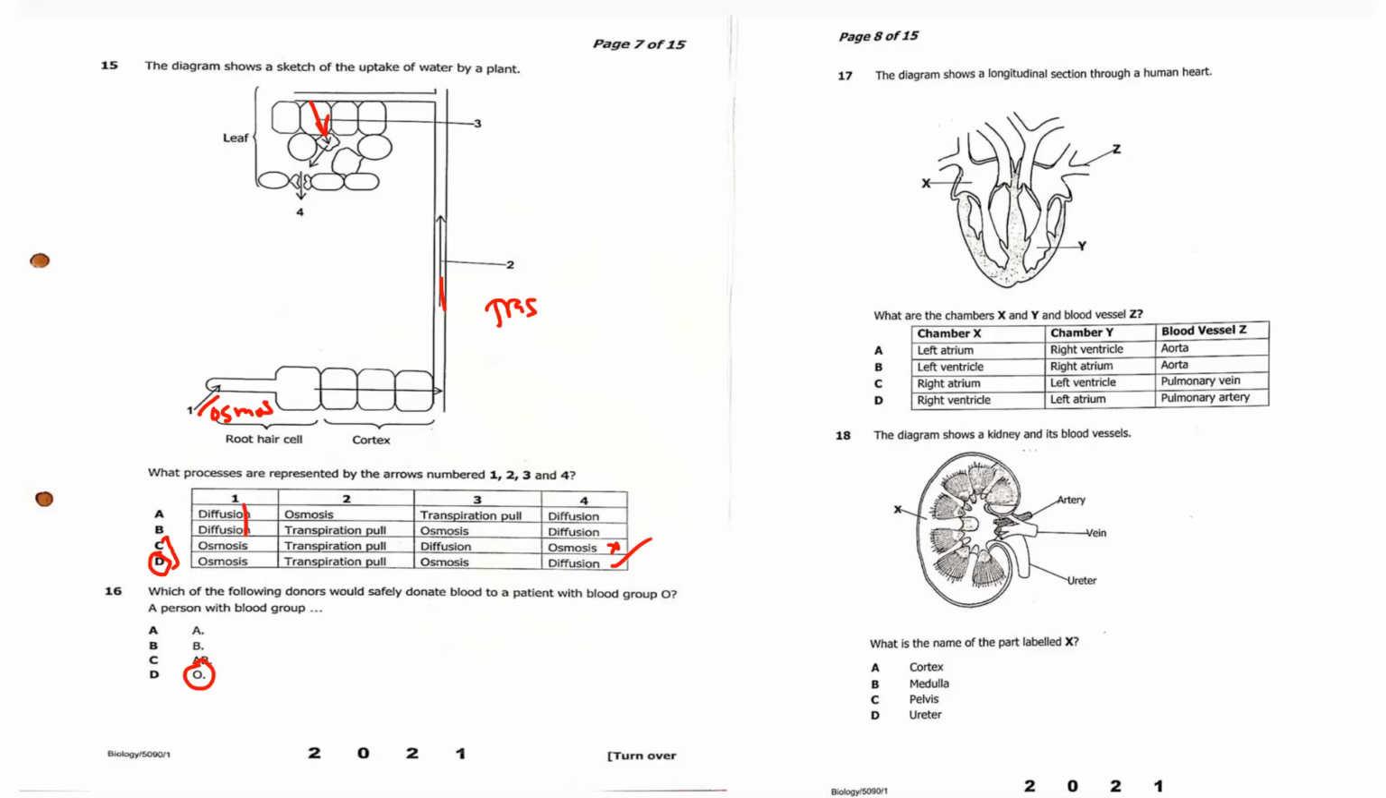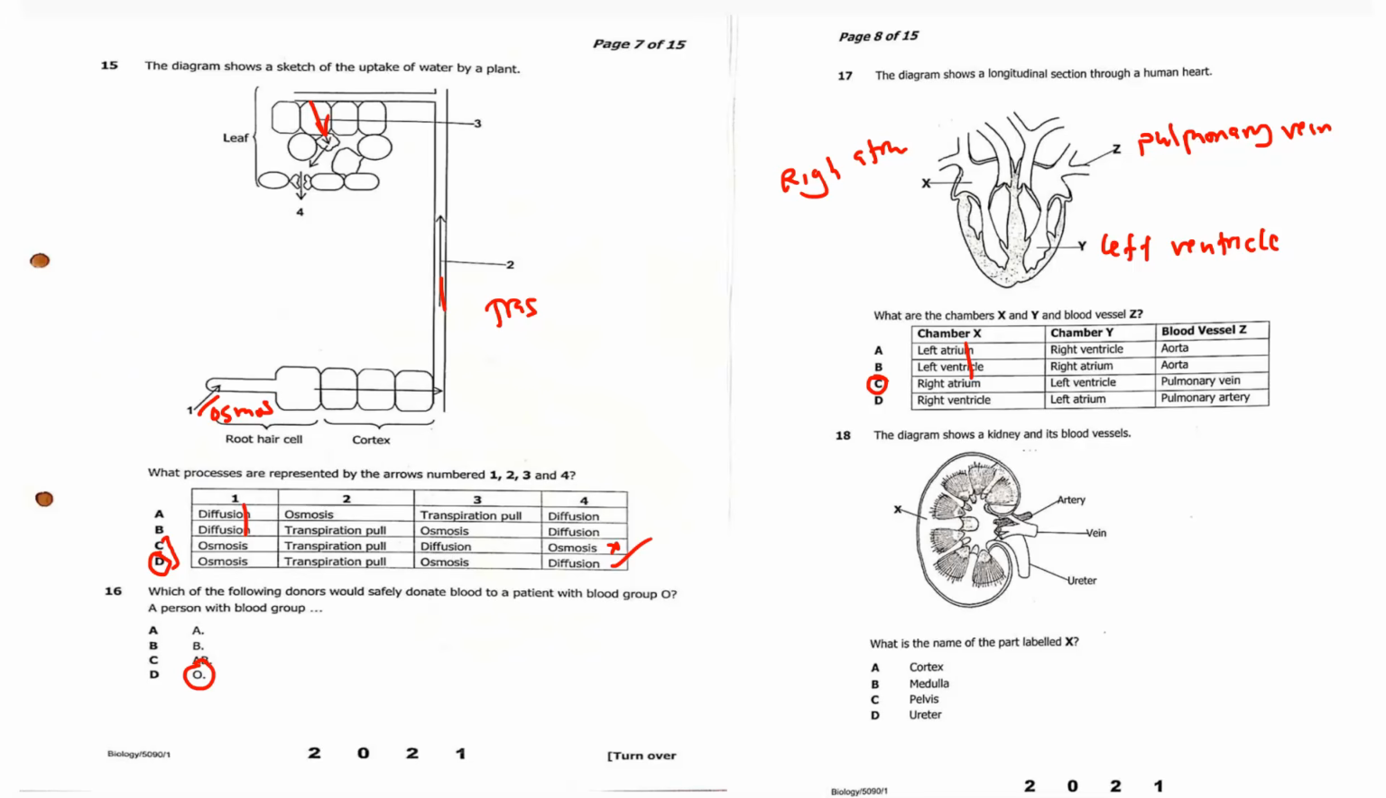What are the chambers X, Y, and Z? So this is the left ventricle. As you know, the right side of your heart is the left part. Then this is the pulmonary vein. Then this is the right atrium. So that is what we are looking for. So which one is the answer? So X is the right atrium. So those that have left and all that. So right atrium, only one. Then left ventricle. Then pulmonary vein. So the answer is C.